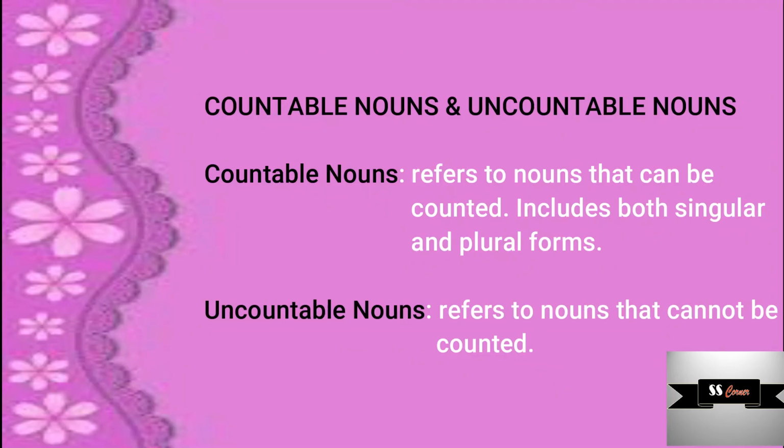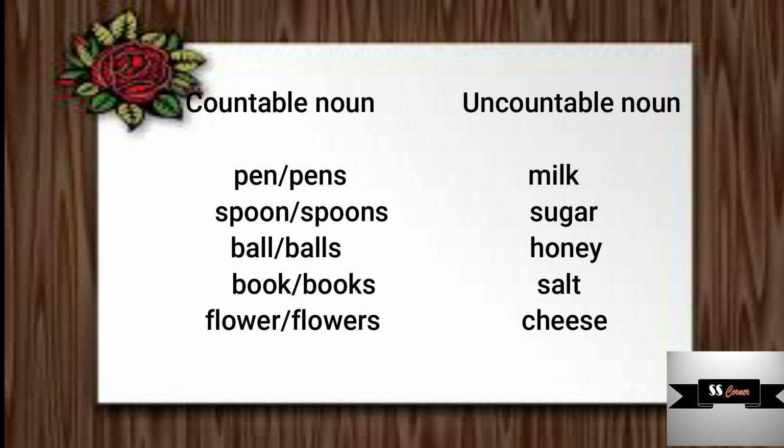The next set of nouns are countable nouns and uncountable nouns. As the name suggests, countable nouns are those nouns which can be counted. It includes both singular and plural forms. On the other hand, uncountable nouns are those which cannot be counted. These concepts are clear from their names. Now let's go into a few examples.